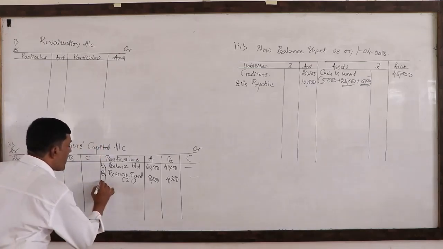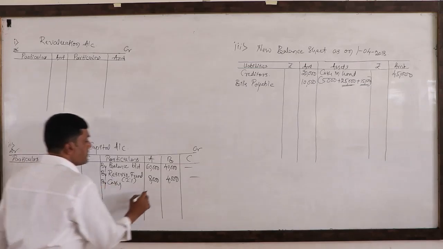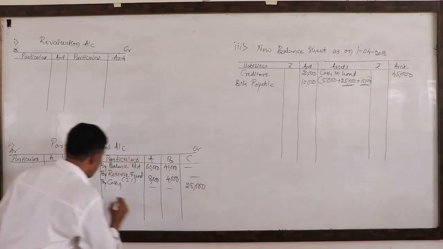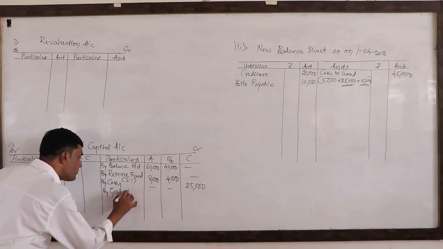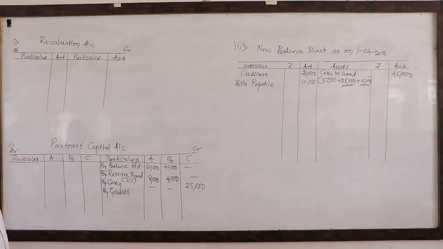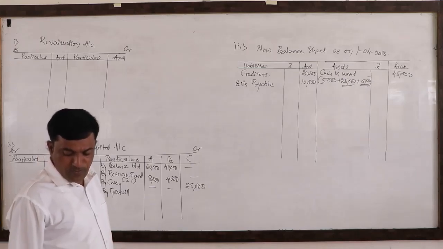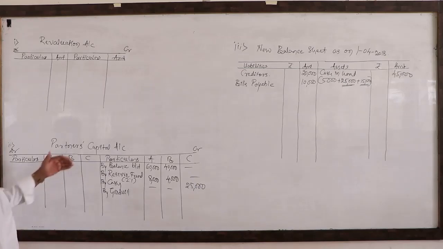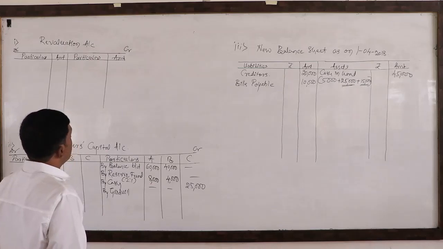Look here. By cash, 25,000 is the capital. By goodwill, goodwill amount is 15,000. So incoming partner has brought rupees 15,000 for the sake of goodwill. But that amount is to be distributed among the old partners in their 2:1, that is old ratio.